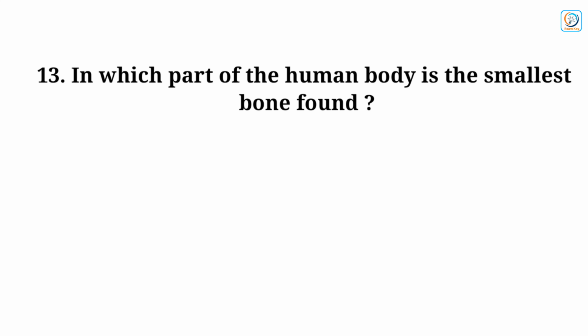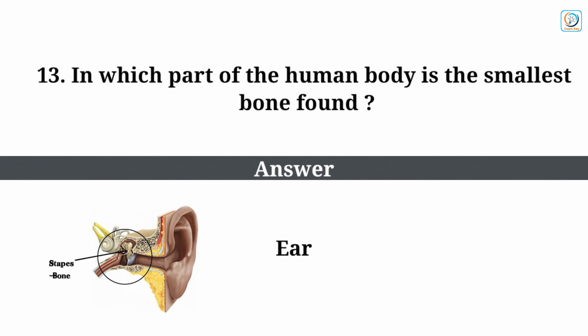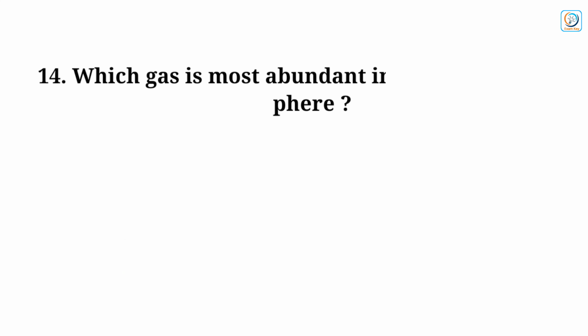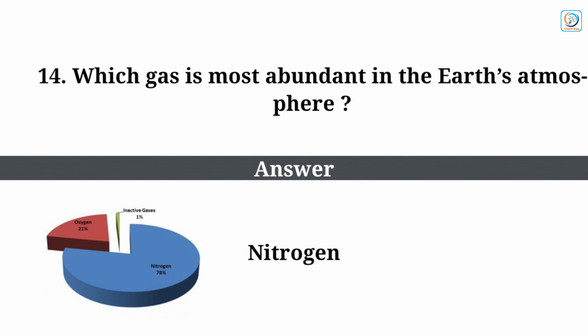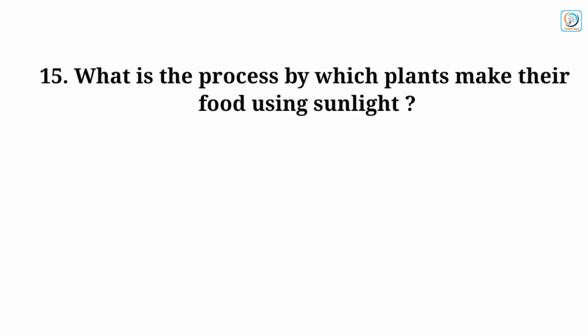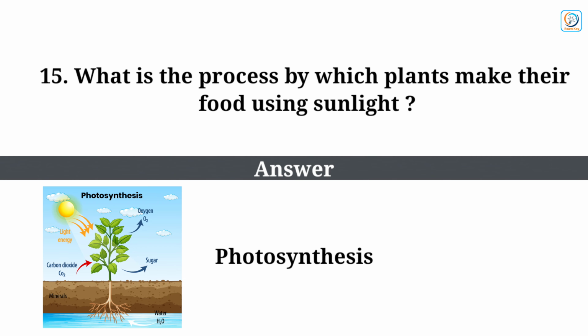In which part of the human body is the smallest bone found? Answer: ear. Which gas is most abundant in the Earth's atmosphere? Answer: nitrogen. What is the process by which plants make their food using sunlight? Answer: photosynthesis.